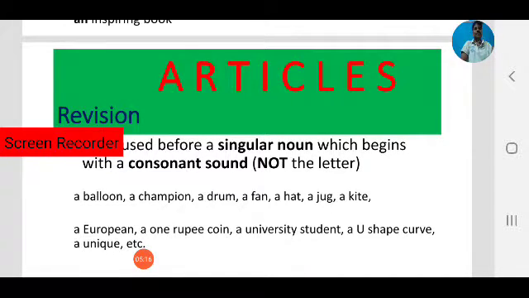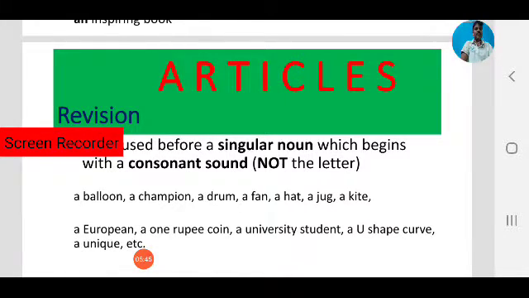And observe a European, a 1 rupee coin, a university student, a U-shaped cow, a unique. Observe all these words. These words begin with a vowel letter, but sound is important here. A European. The first letter is a vowel, but sound is important here. What is the sound? European. Yu, that is a consonant sound. So we use a European.